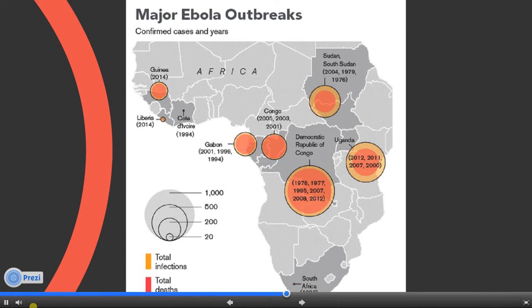This is a map showing where outbreaks occur. As you can see, the largest circle is in the Democratic Republic of Congo, where there have been 6 outbreaks since 1976. The most recent outbreaks were in Guinea and Liberia, with Guinea having the larger outbreak of the two.